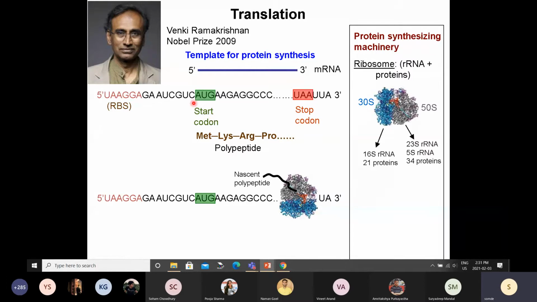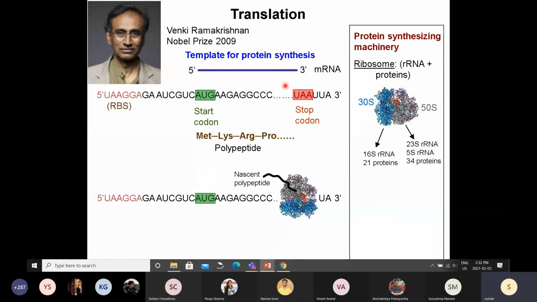So you cannot just go for a direct one-to-one correspondence. So what nature has done is used a combination of 3 nucleotides to code for one amino acid. These 3 nucleotides AUG code for one amino acid which is called methionine. Then the next 3, AAG, code for another amino acid which is called lysine, and so on and so forth.